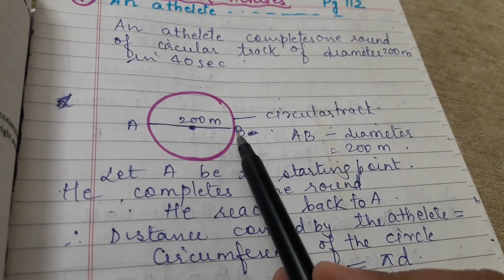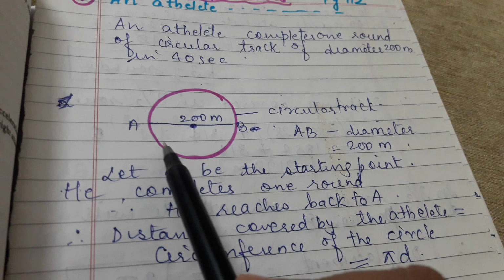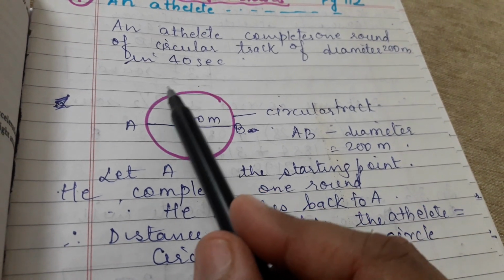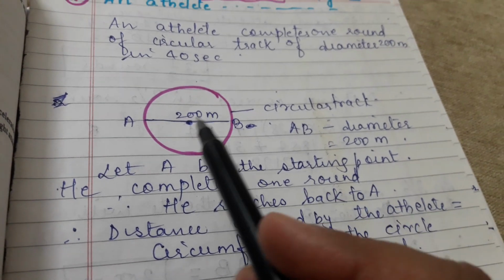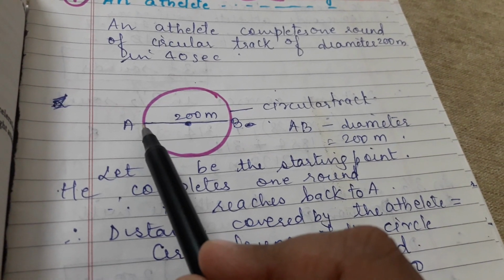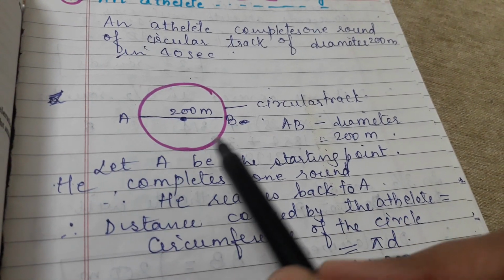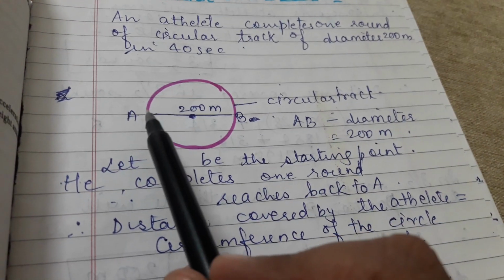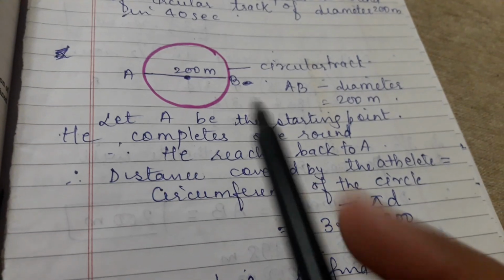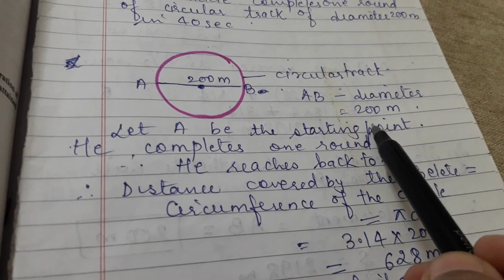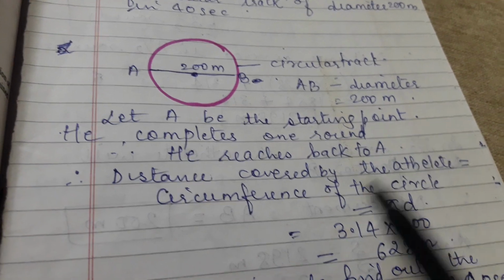So A to B, if I suppose A as a starting point and he completes one round, this complete round finishes in 40 seconds. So let us assume A as a starting point, right? And when he completes the complete round, he will come back to A. We have to find distance as well as displacement. So look here. Let A be the starting point. He completes one round. He reaches back to A when he completes the whole round.